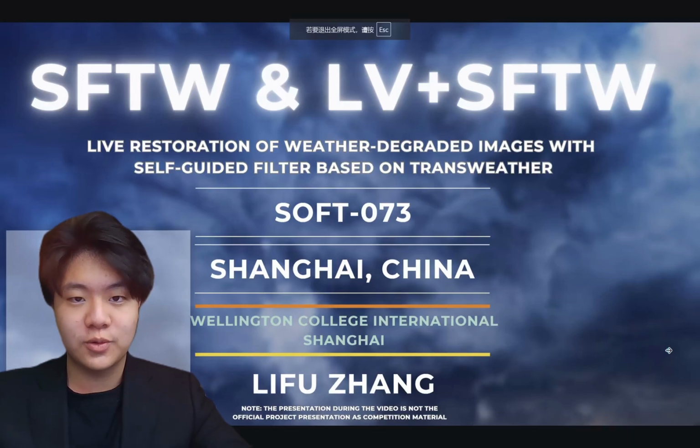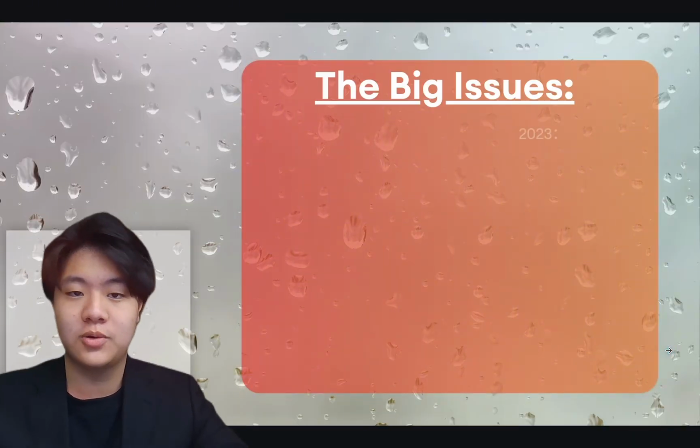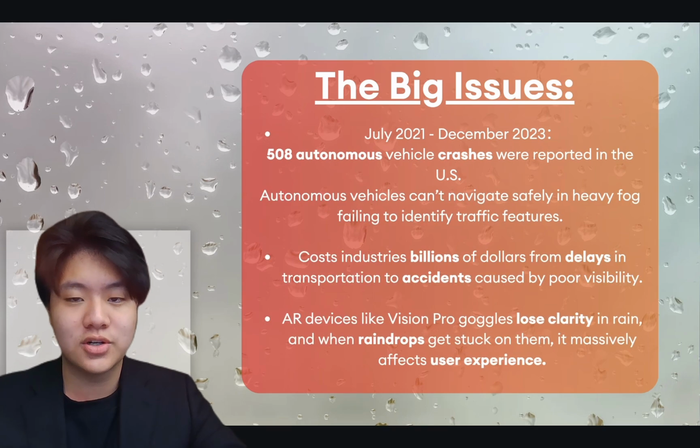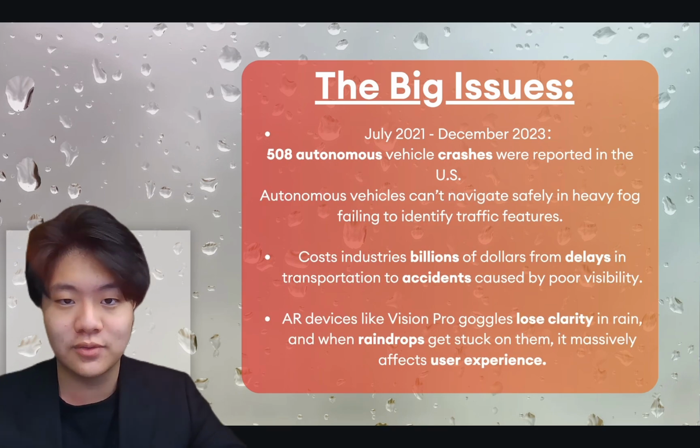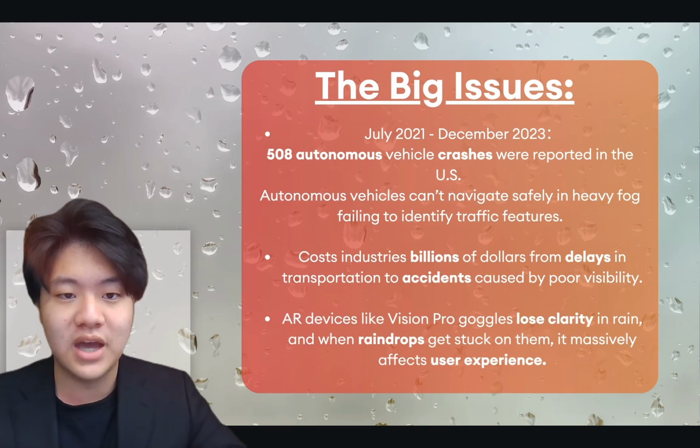Between July 2021 and December 2023, 508 autonomous vehicle crashes were reported in the US. This raises the question of how we can ensure these technologies function safely and effectively in real life, where challenging weather conditions may happen all the time.